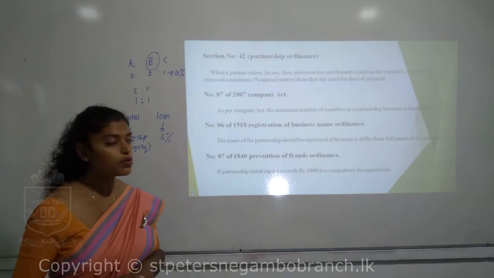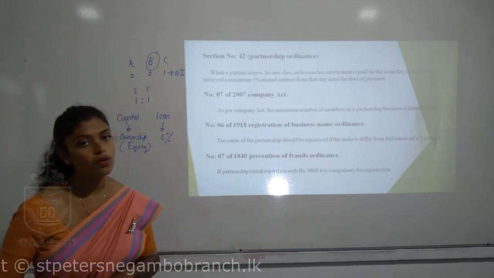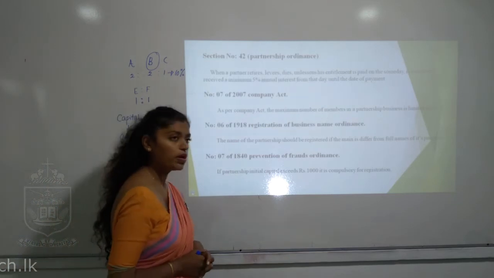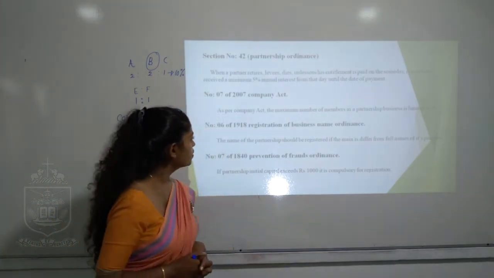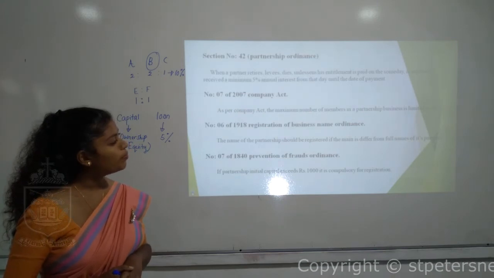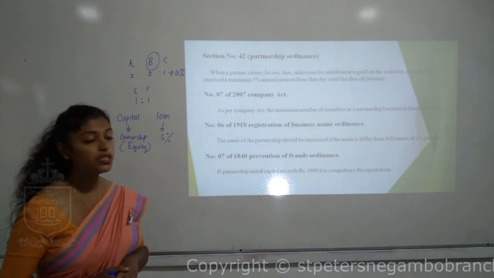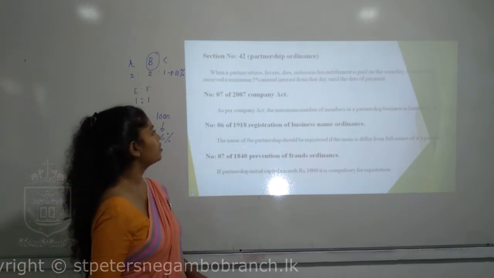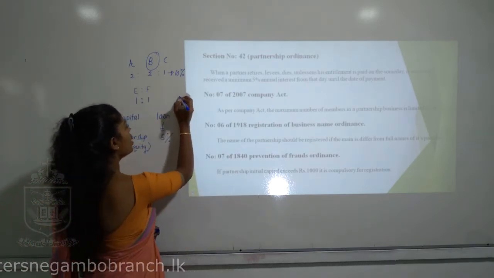Number 7 of 2007, Company Act, section number 590. What is this Company Act speaking about? The partnership organization. As per the Company Act, the maximum number of members in a partnership is limited to 20. To start a partnership, you need at least 2 people.